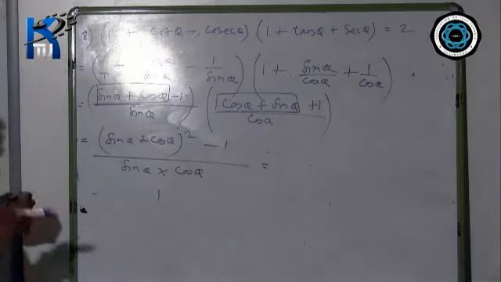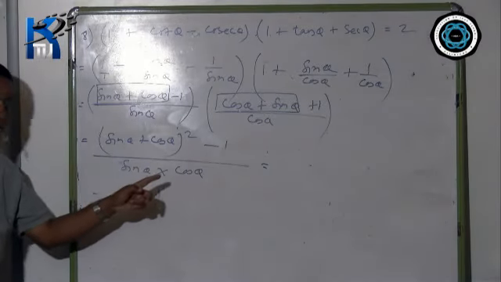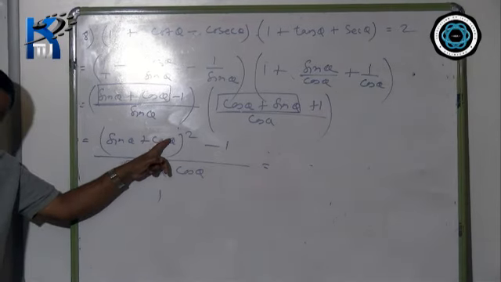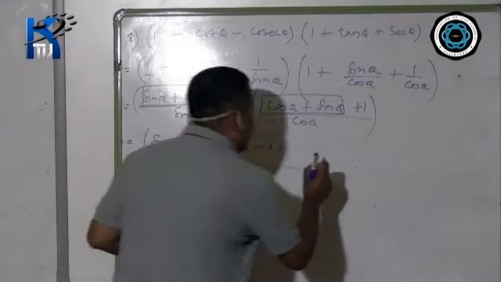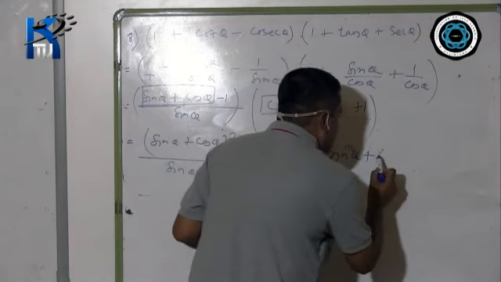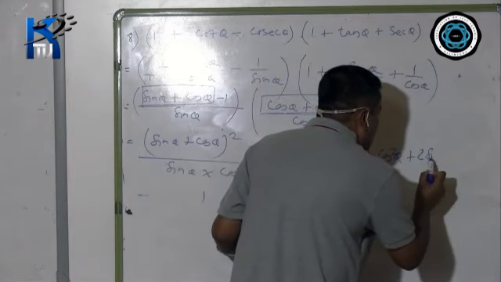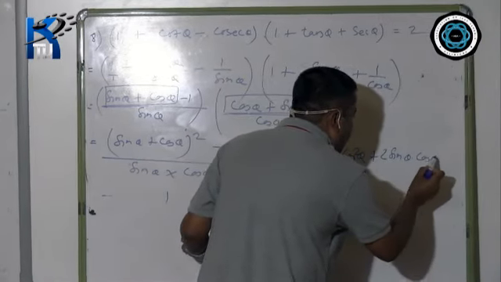Now sin theta plus cos theta whole square. Again, A plus B whole square. A plus B whole square means what? A square plus B square plus 2AB.